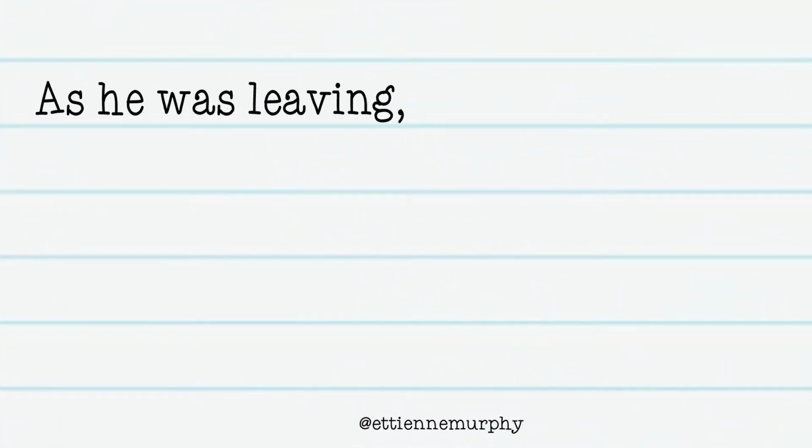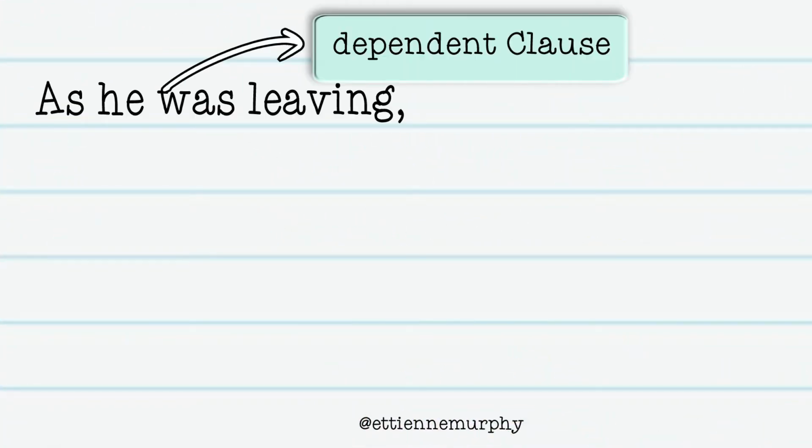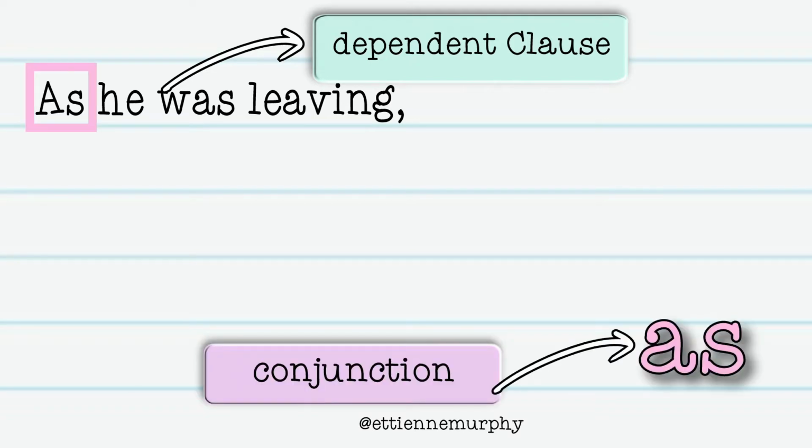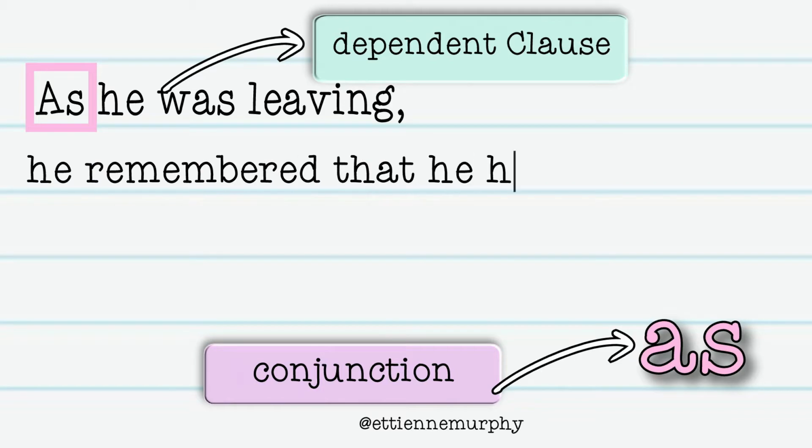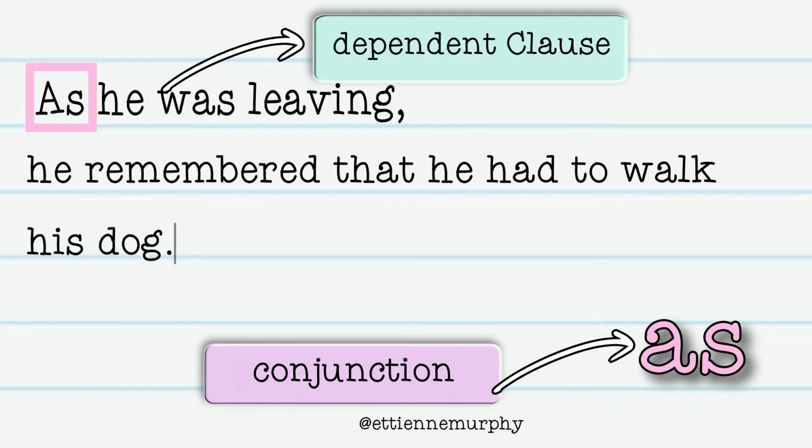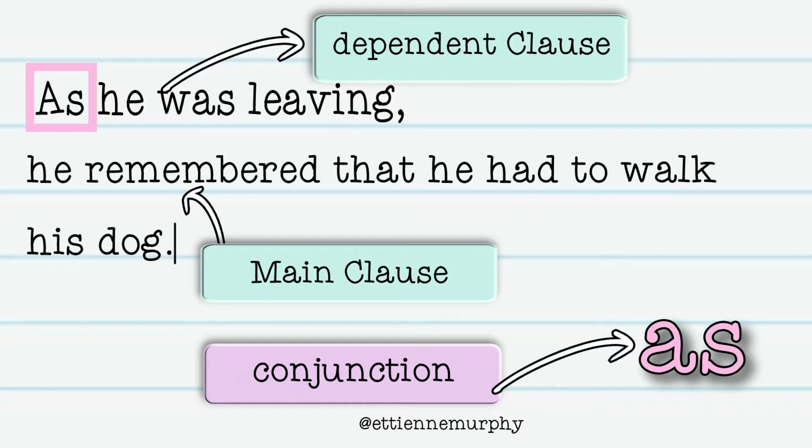"As he was leaving" is a dependent clause, as it is reliant on the next part of the sentence, which is a main clause. He remembered that he had to walk his dog. This is the main clause, and the dependent clause is reliant on this in order for it to make sense.